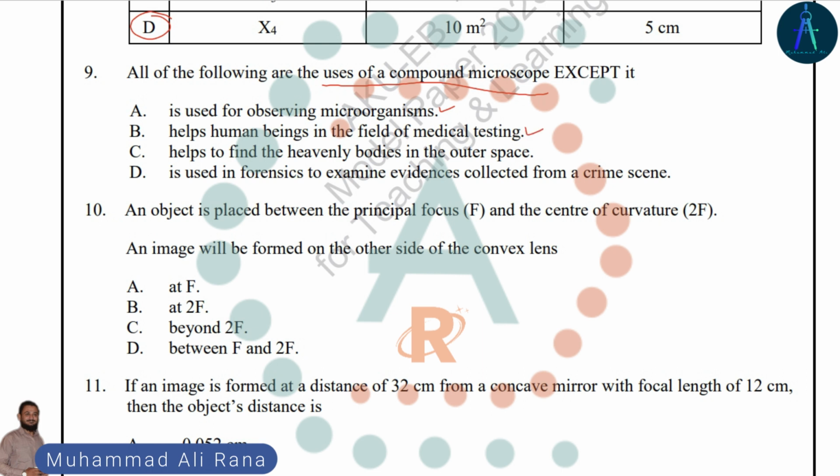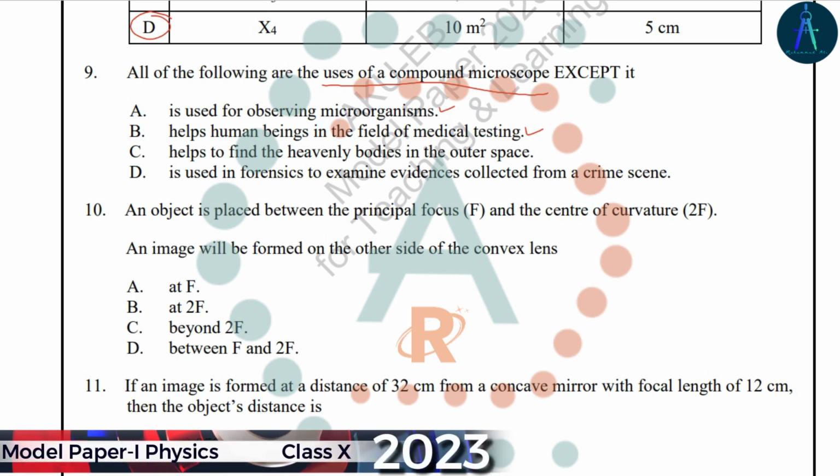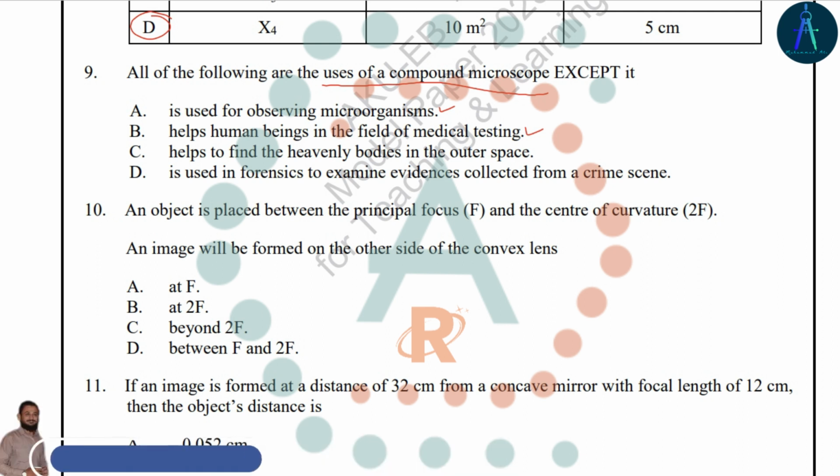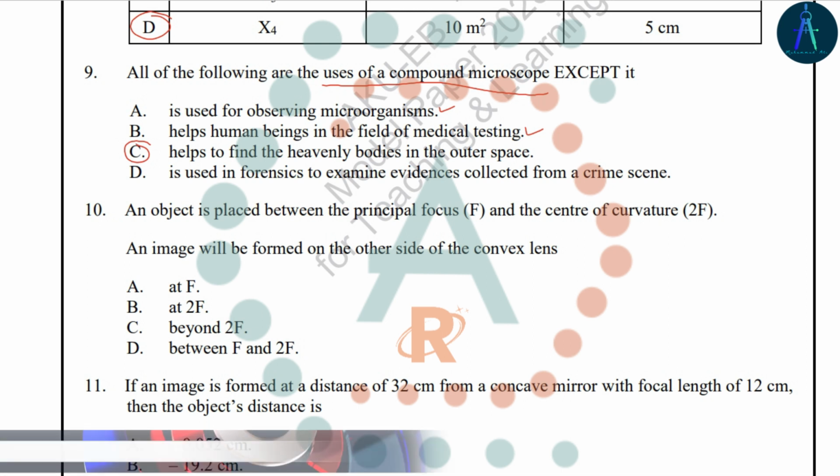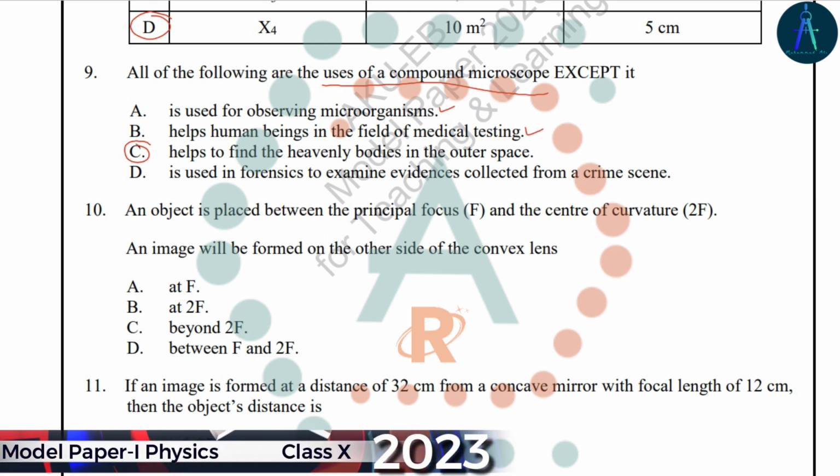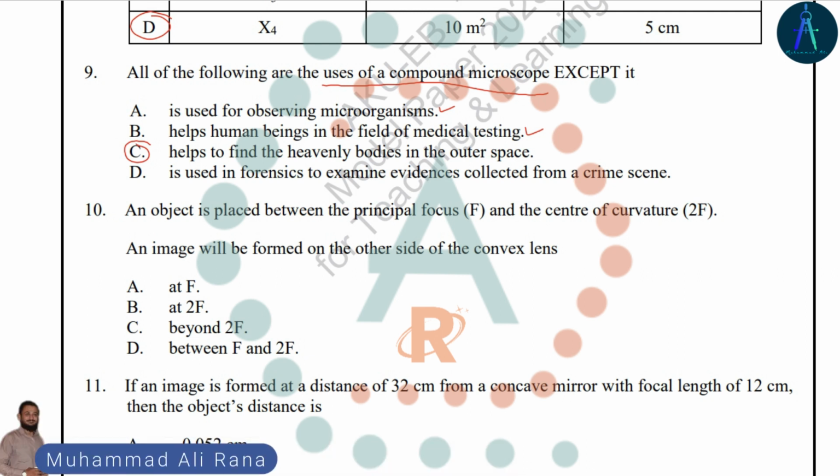It helps to find heavy bodies in outer space, and it is used in forensics to examine evidence collected from the crime scene. So option C is the right answer. That is not a use of the compound microscope, because option C is the use of a telescope, and a telescope is used to see distant objects in our outer space.